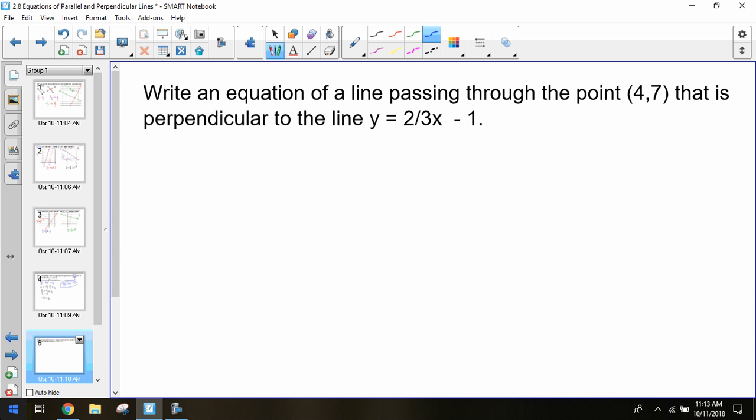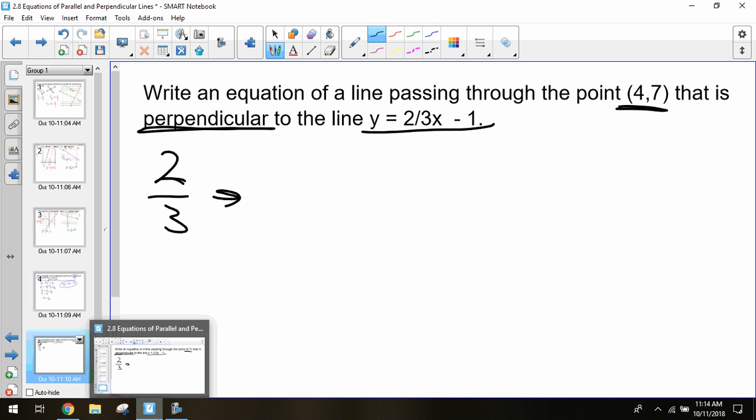So same strategy, same ideas, it's just perpendicular rather than parallel. So we're writing an equation of a line that's passing through point (4, 7) that is perpendicular to the line y equals 2/3 x minus 1. So once again, we want to start with that slope. Our original slope of our line is 2/3. But if we want to be perpendicular, we need to change that 2/3 to the perpendicular slope.